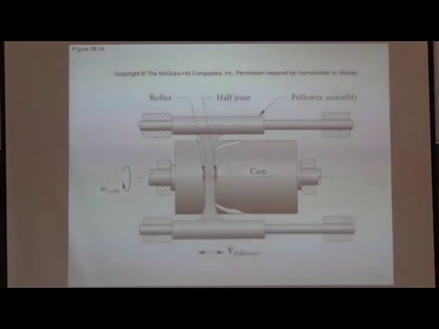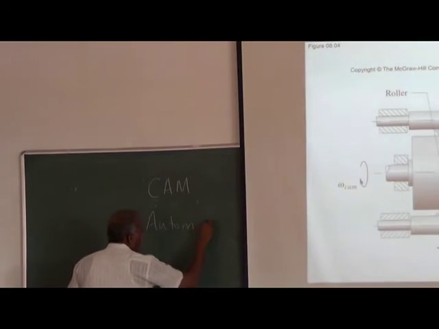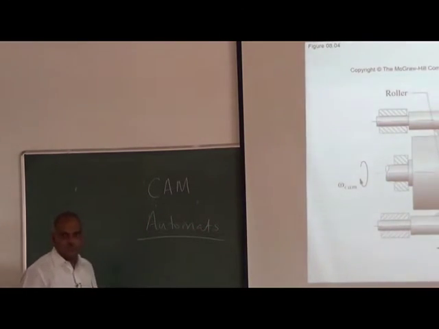The cams are the early form of programmability. It brought in early programmability for the machines. So there are machines called automats. Suppose you take a machining operation. First you have to turn, then you have to thread it, then you have to drill. Suppose I say 3 operations are there for machining one component. You have to first turn, drill, and say thread. These 3 have to be done in a particular sequence.